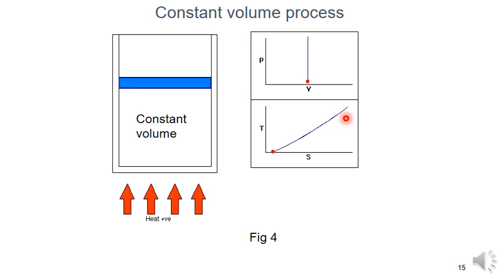Don't mug up or try to remember it like this. Simply say that in a constant volume process, throughout the process we are keeping the volume constant. That's why V1 is equal to V2. So just mark V1 is equal to V2 and the pressure is increasing.